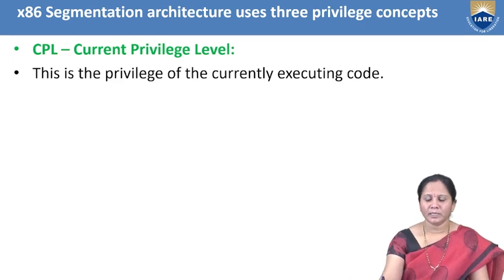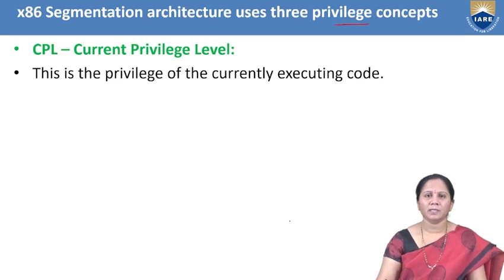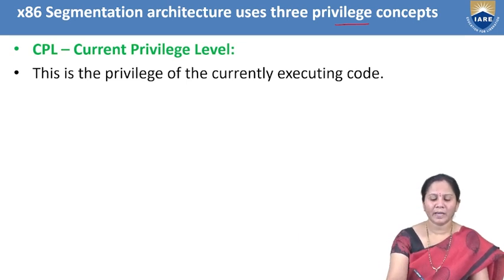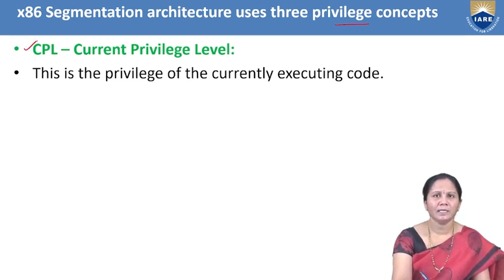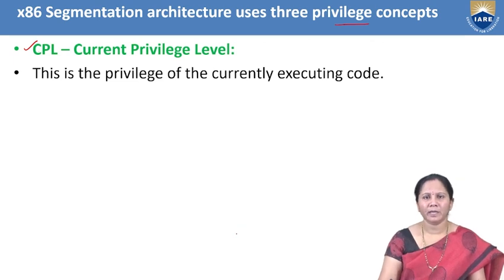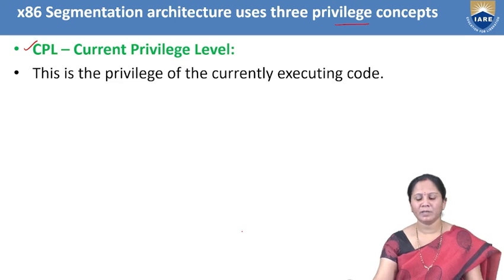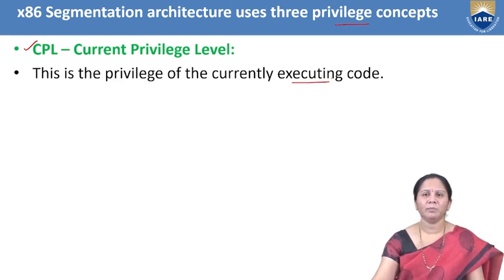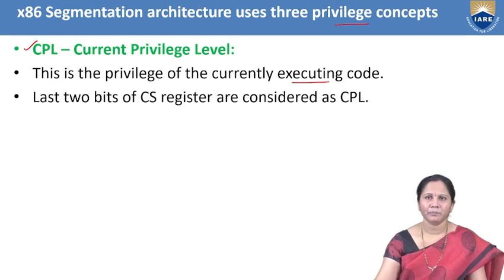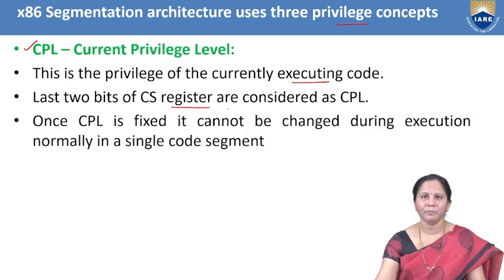Generally, the advanced Intel 80x86 microprocessors have privilege concepts like CPL and RPL. CPL stands for current privilege level. This privilege level gives the information related to the code that is currently executing. The last 2 bits of the CS register are considered as CPL.